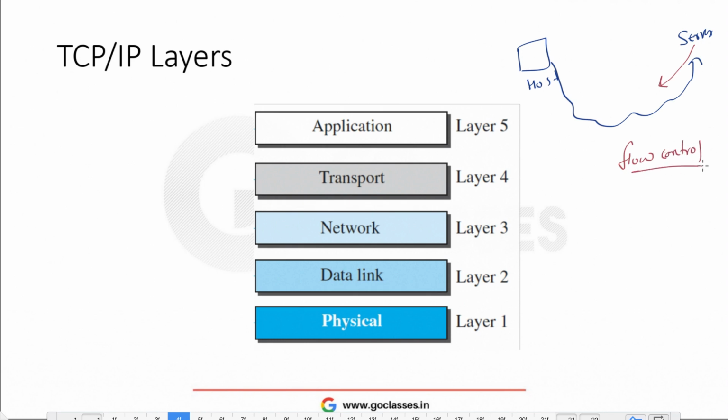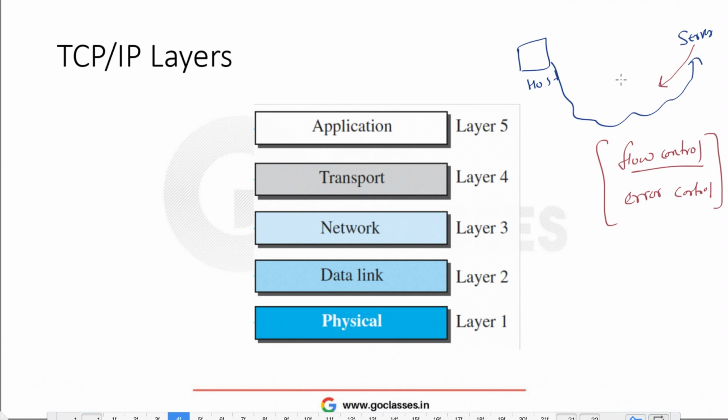Or if the server is sending some message and that message got corrupted in between, then the host has to reply that the message has been corrupted and please send it back. That is called error control. And there are actually many tasks on which the host and server have to communicate with each other. So if I combine all these tasks in just one layer, then it will be too much.